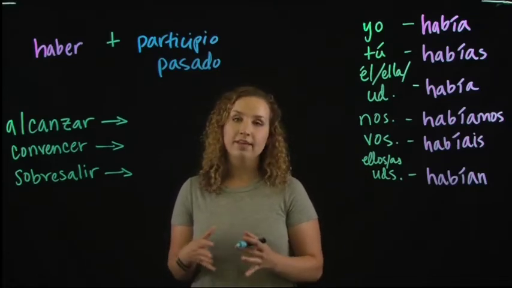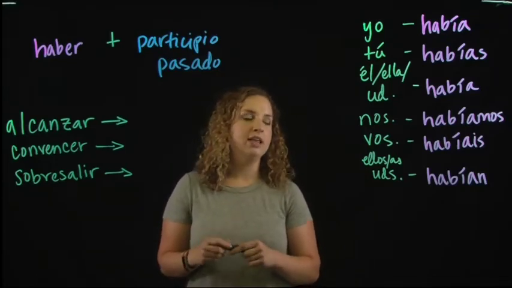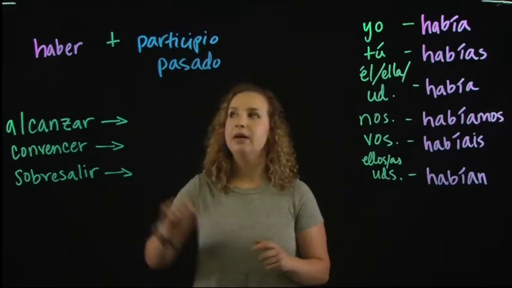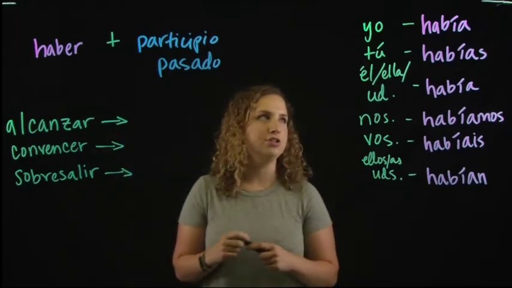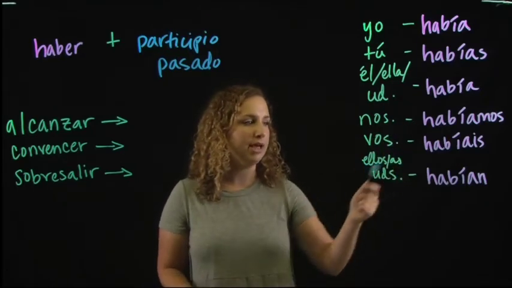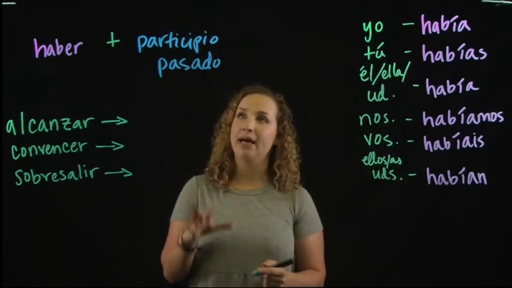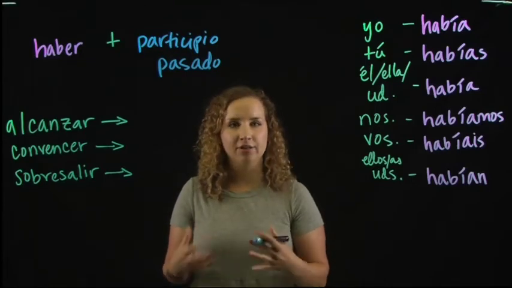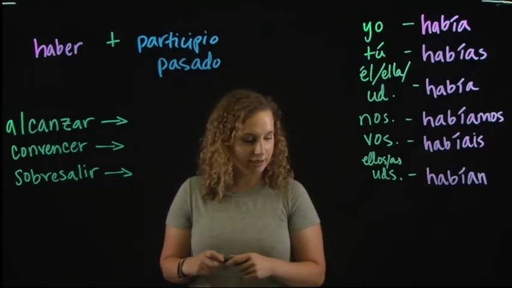So in terms of forming this verb tense, the past perfect, we take the imperfect form of the verb haber, which the conjugations are había, habías, había, habíamos, habíais, and habían, and then the past participle of whatever action verb that you are trying to express.